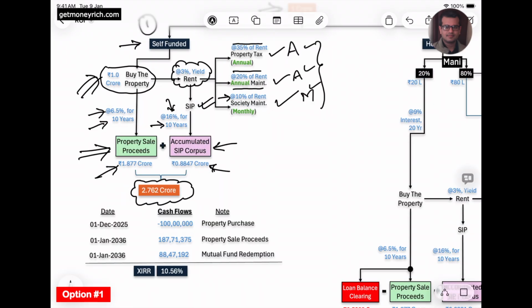So just to estimate the cash flows, what I have assumed is that on 1st December 2025, the person is investing around 1 crore rupees for the property purchase.